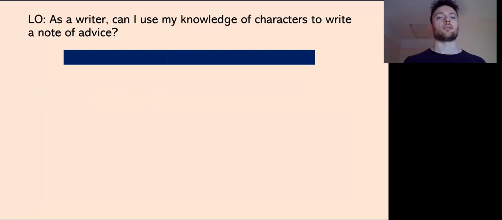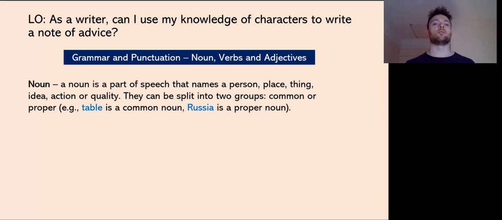Cool. Now, I'm just going to run through and go over our knowledge to reinforce it, just to make sure we're all clear on what to do. A noun is a part of speech that names a person, place, thing, idea, action, or quality, okay? And they can be split into 2 groups, common or proper nouns. If you remember from yesterday when we looked at capital letters, we looked at proper nouns, didn't we? And we agreed that proper nouns always have a capital letter. For example, table is a common noun, so table would not have a capital, but Russia, the name of a place, a country, is a proper noun. So Russia would be capitalized.